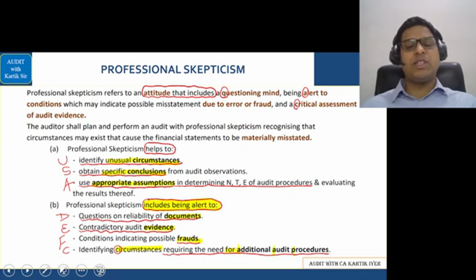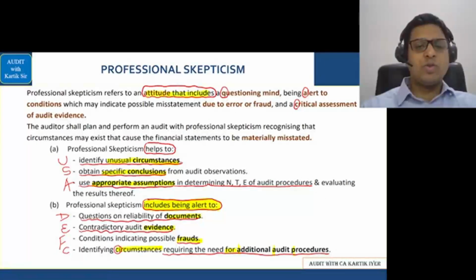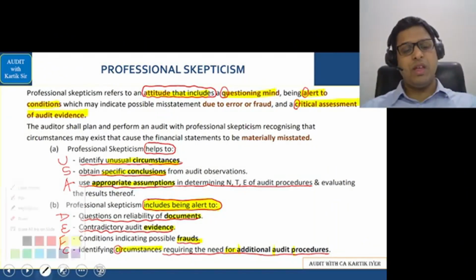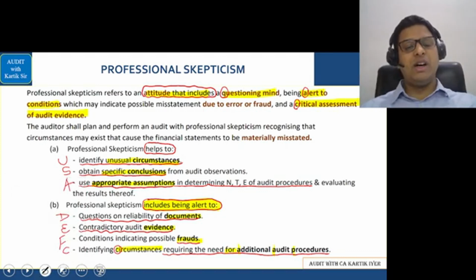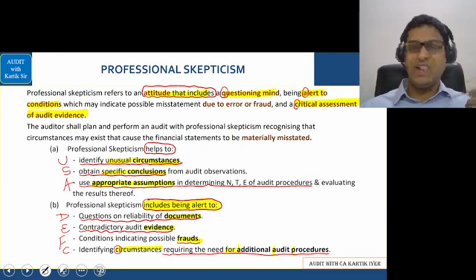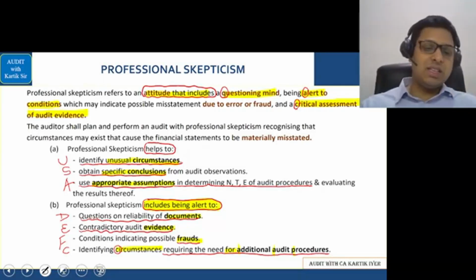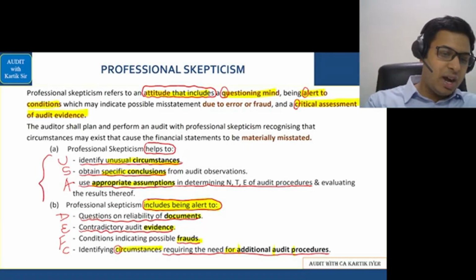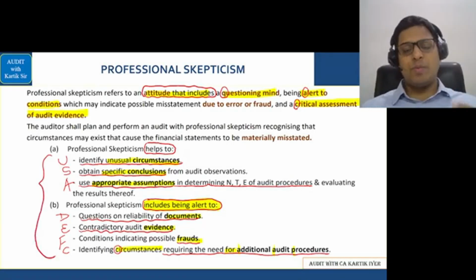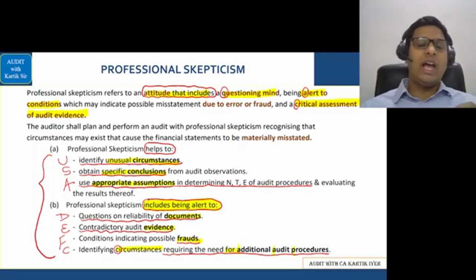Professional skepticism. As I told you, professional skepticism is an attitude that includes a questioning mind, being alert to conditions, and also critical assessment of the audit evidence. That is your professional skepticism. For professional skepticism, we had done a song in the class, and that was "Dil hai chota sa choti si aasha," if you remember. So let's sing the areas which are mentioned in this part. You have to mainly focus on the areas which are circled in yellow, and any other extra word, I'll be circling as the song goes.